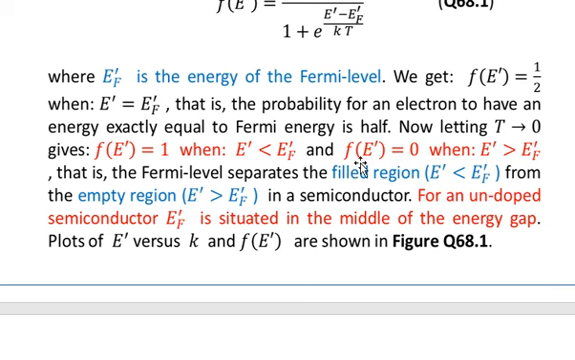So you see that there are two distinct boundaries. That is, the Fermi level separates the filled energy region, in which E prime is less than E F prime, from the empty region in which E prime is greater than E F prime in a semiconductor. And you see that this analysis is only valid for T going to 0.